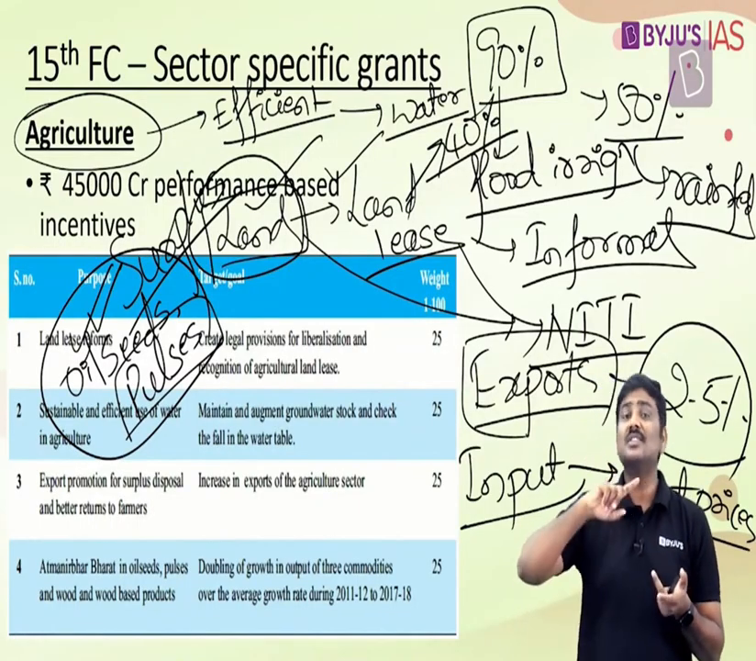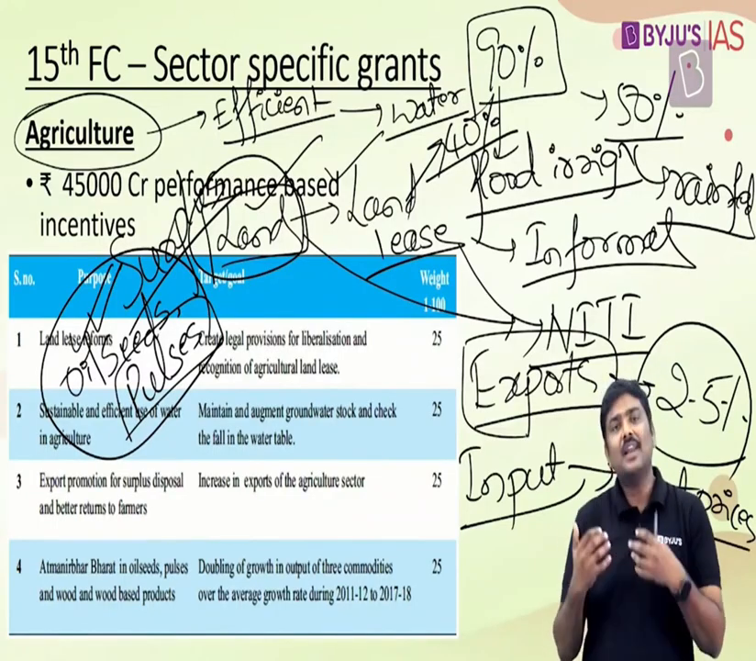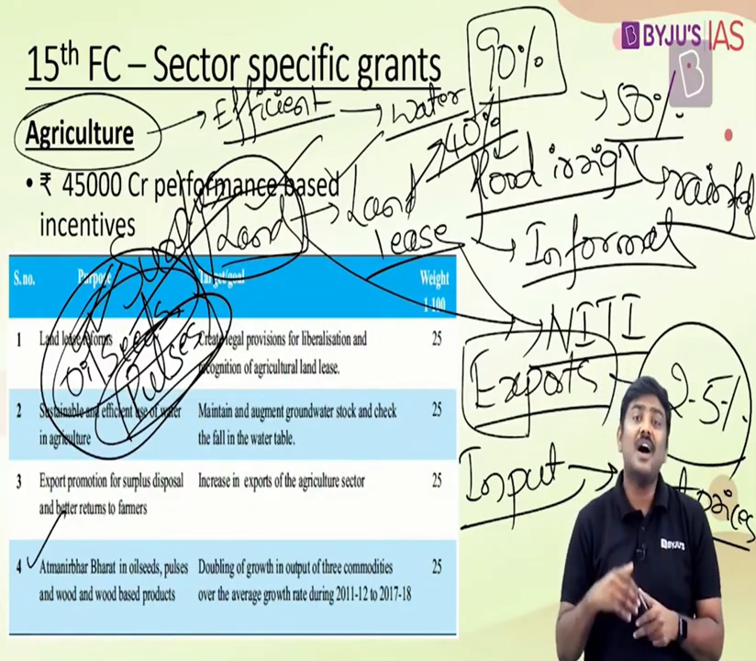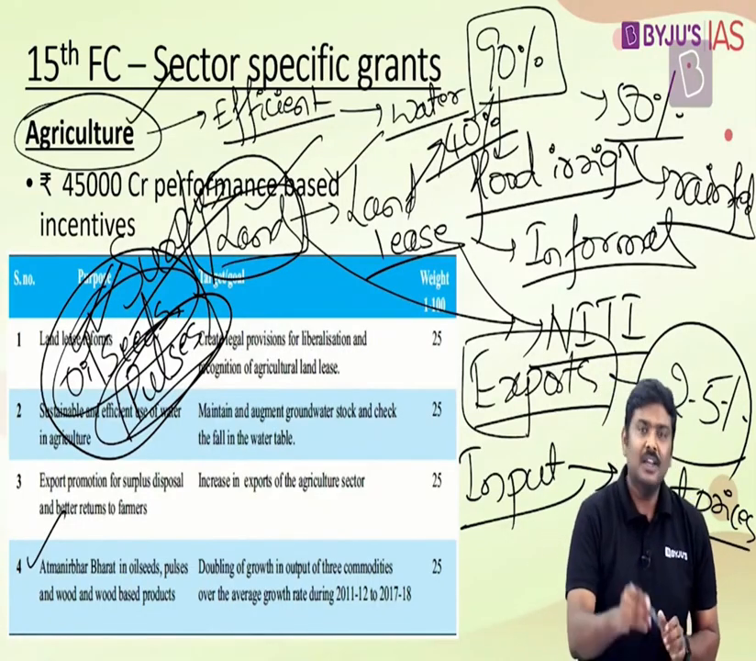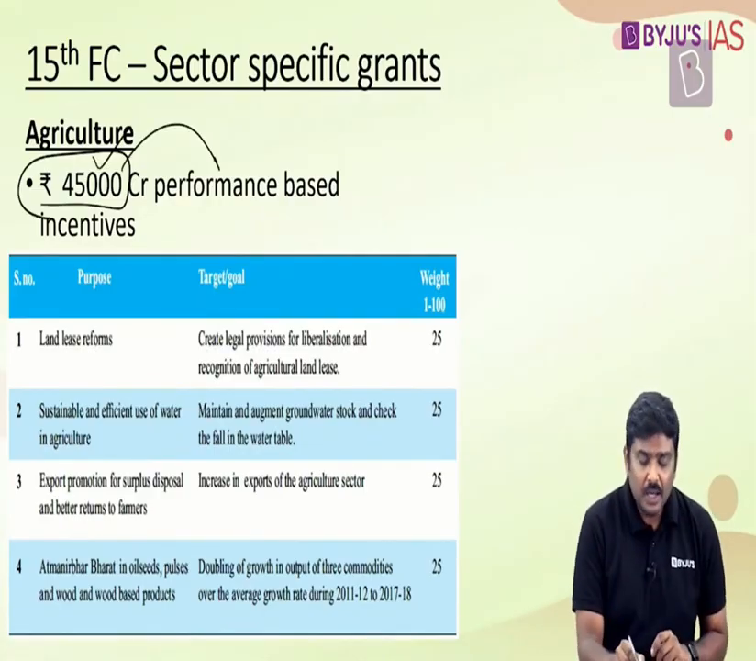India being the largest producer of the pulses is also the largest importer of the pulses, largest consumer of the pulses. So on one side we are producing surplus commodities in the form of the cereals and we are exporting them, and on the other hand we are heavily dependent on the import of pulses, import of oilseeds. So under this, basically there is this big argument that India should become self-reliant or Atmanirbhar. So based on these 4 parameters that we have discussed, in case of agriculture sector, the Finance Commission has provided a total incentive of 45,000 crore rupees, but these will be performance-based incentives.